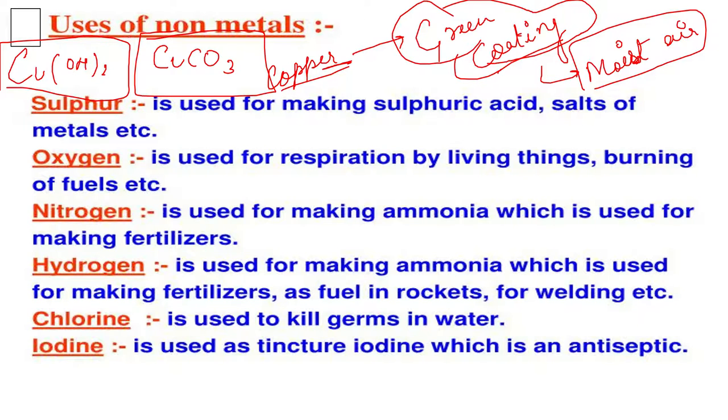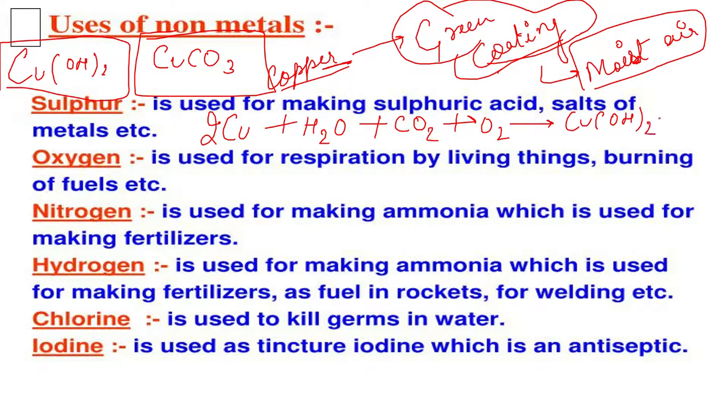It has one formula of this green coating. Let me write it over here. That is 2Cu plus H2O plus CO2 plus O2 gives us copper hydroxide as well as carbonate.